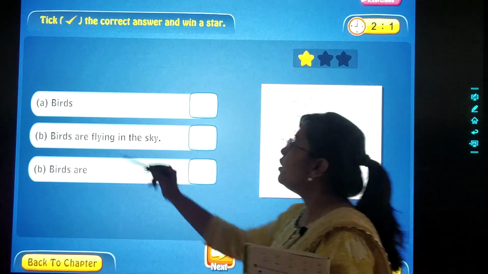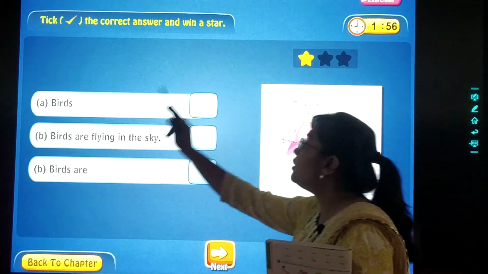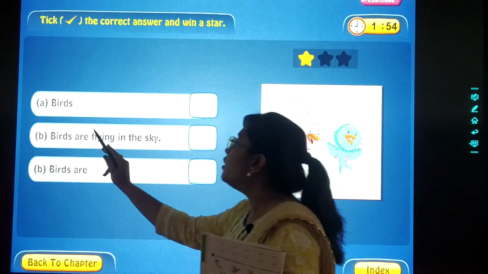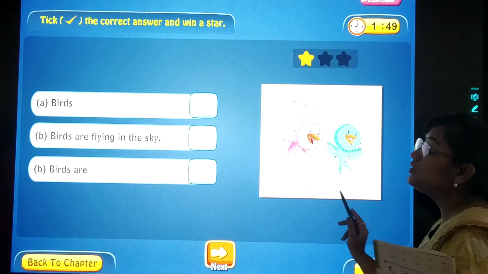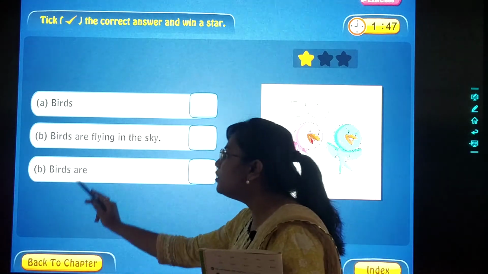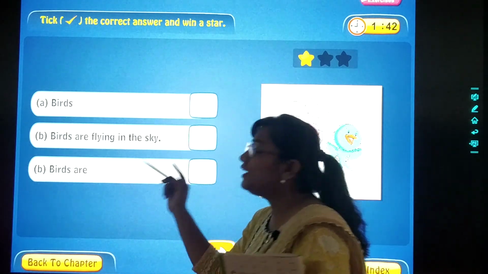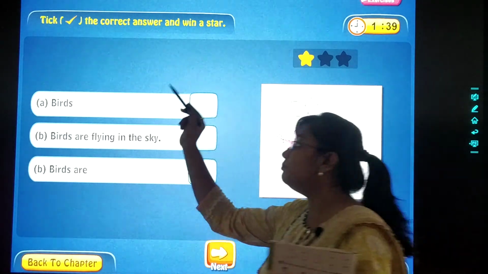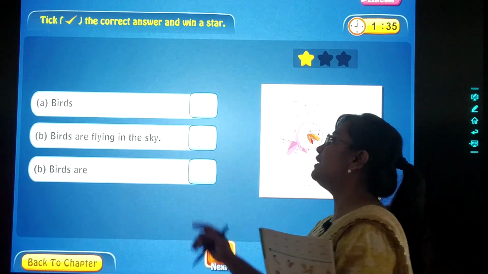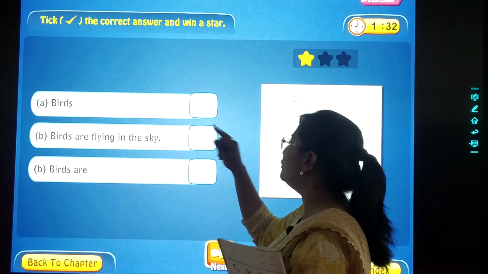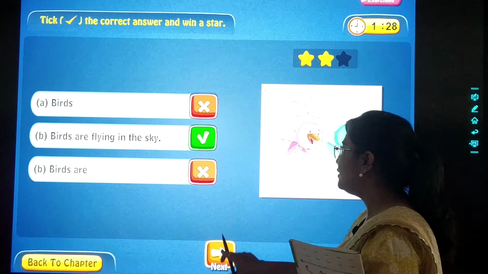Next. Birds. Look at the picture and relate it. Birds. Number 2. Birds are flying in the sky. Look at the picture again. Number 3. Birds are. Now select the complete sentence. इनमें से जो complete आपको लग रहा है, select it. Tell me. Okay, let us select the second one. Good work, dear children. You all are very smart.